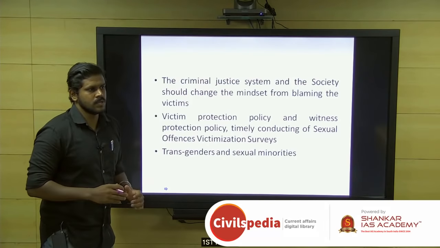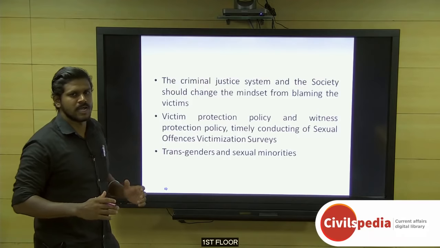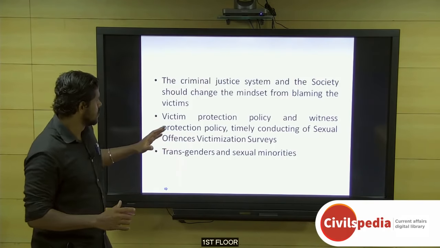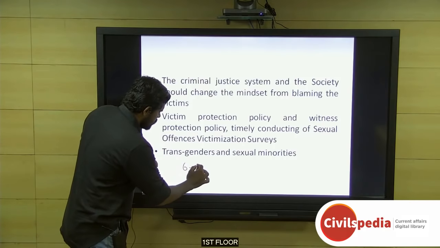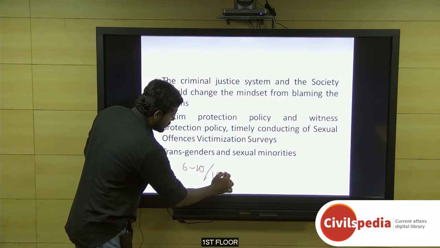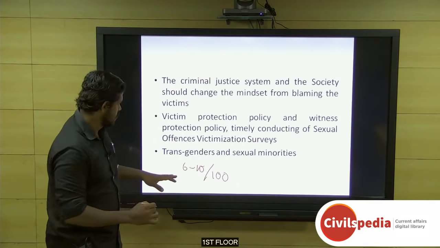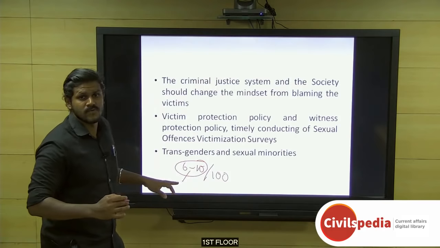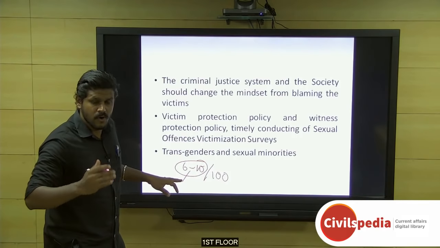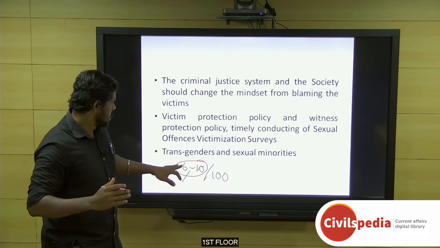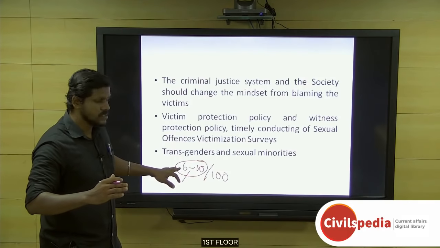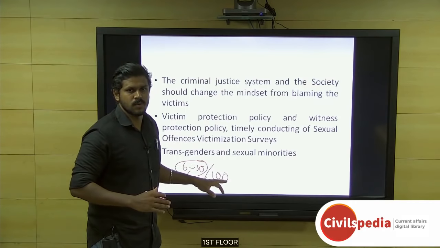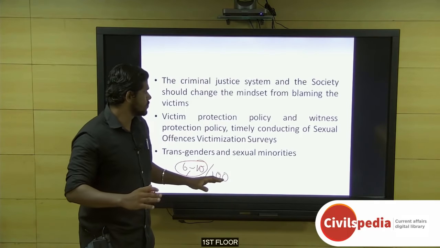Academicians involved in branches of study such as women's studies, criminology, law, and victimology say that around 6 to 10 out of 100 victims of rape, only 6 to 10 people, come and report the offense to the police or the formal reporting mechanisms. Only this many people come to the criminal justice system. What about the remaining victims? What about their trauma? What about victim assistance to them?